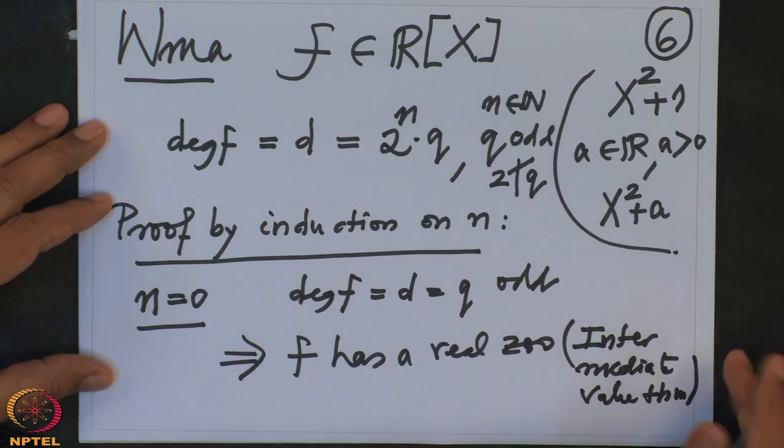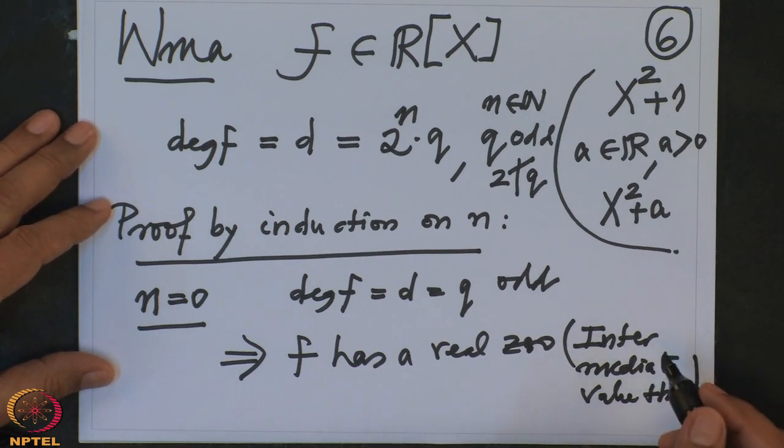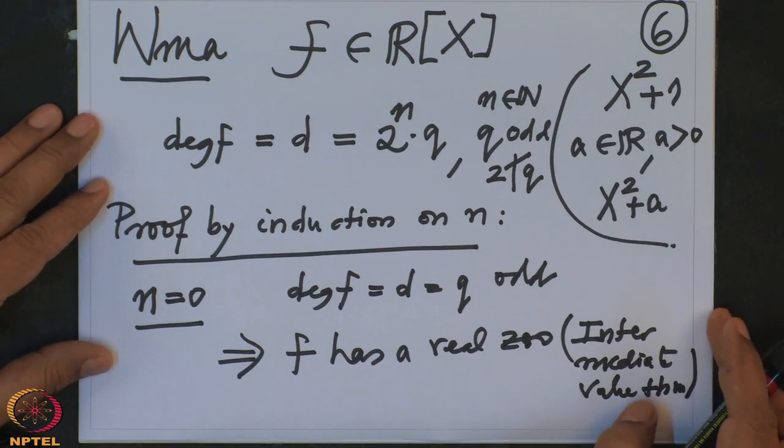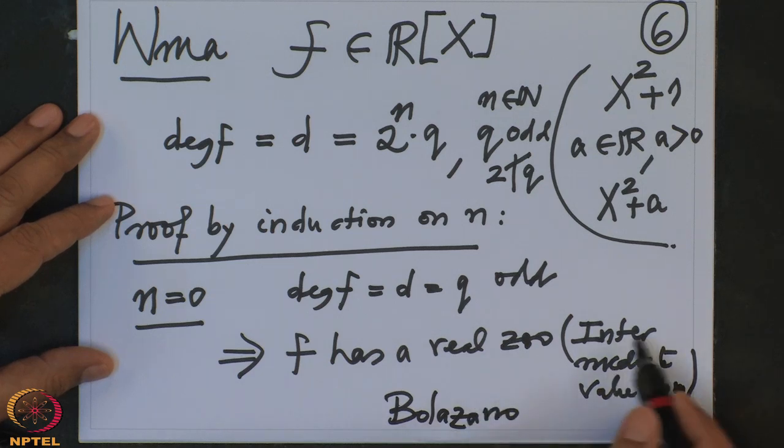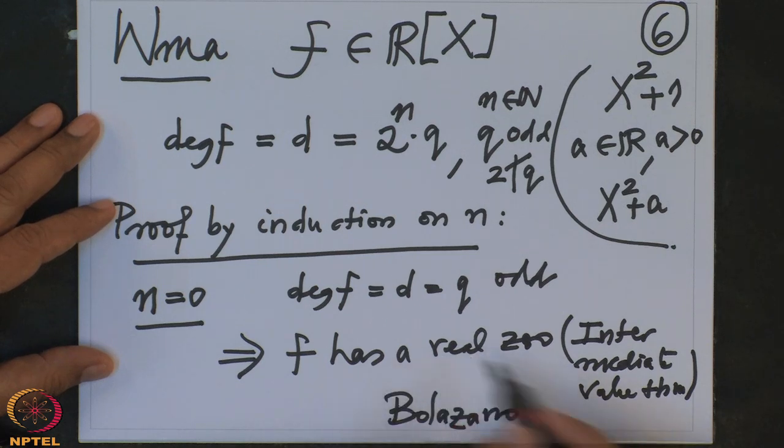If you see in the history, the intermediate value theorem was proved by the Italian mathematician Bolzano, and he didn't call it the intermediate value theorem, he called it the zero theorem. He also stated in this language that it has a real 0. Alright, so therefore our induction starts.